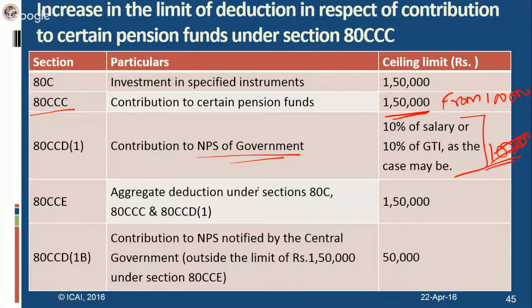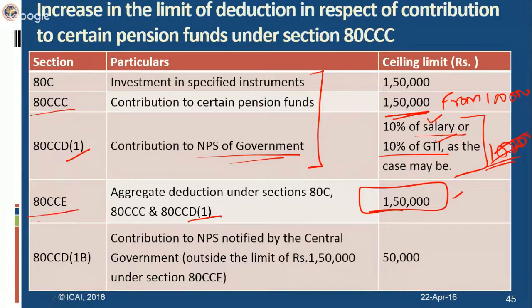So the deduction is allowable up to 10% of salary or 10% of gross total income. In case of an employee making a contribution towards the NPS scheme, there is a restriction that the deduction cannot exceed 10% of the salary. In case of other assessees who are not making a contribution as an employee, the deduction is restricted to 10% of GTI. The overall deduction under sections 80C, 80CCC, 80CCD(1) cannot exceed 1,50,000 by virtue of section 80CCE.